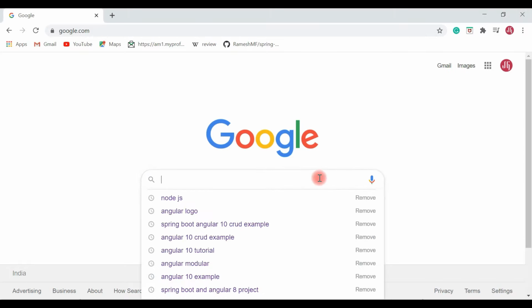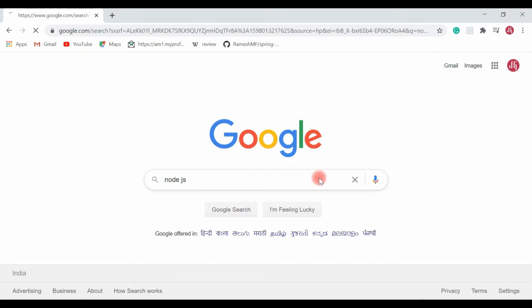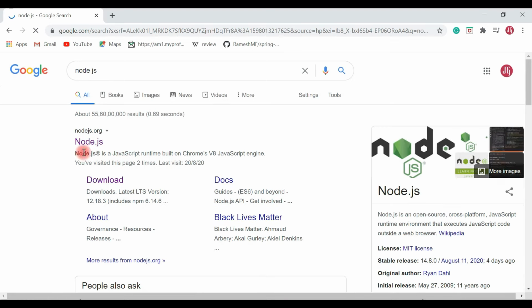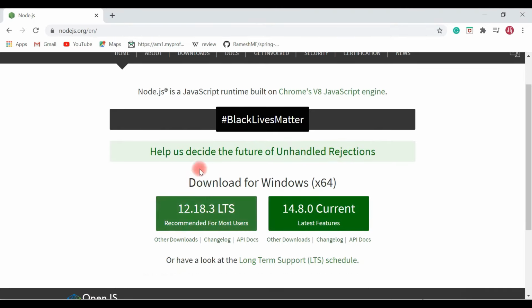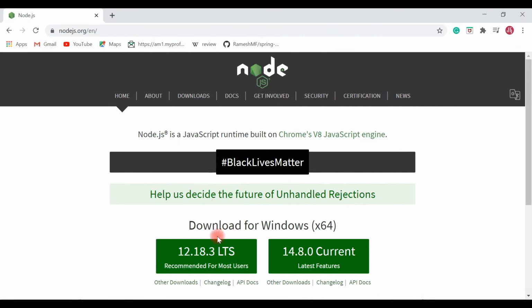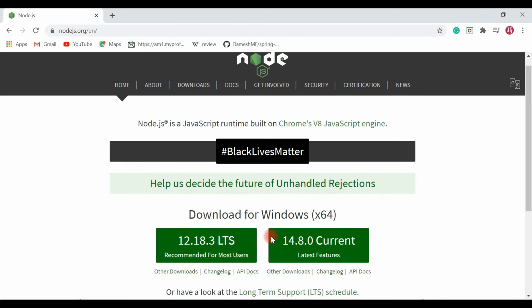In order to install Node.js, you can just type Node.js in Google and go to the official website, nodejs.org. This is the download page, and you can download the latest release of Node.js from here and install it on your machine. As soon as you install Node.js, npm will also get installed.